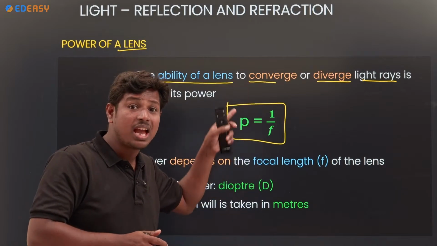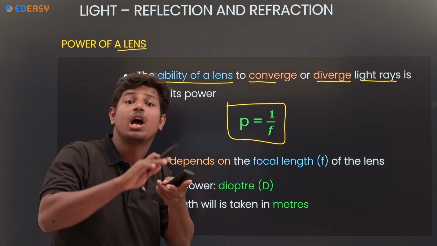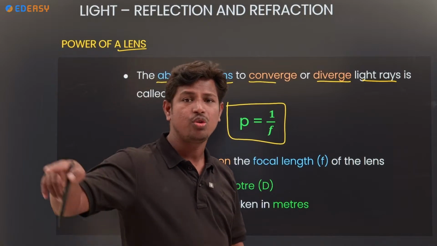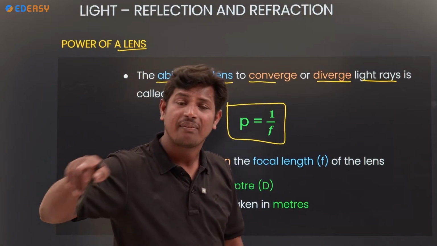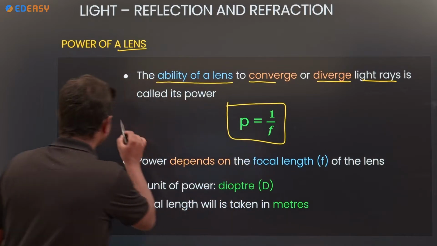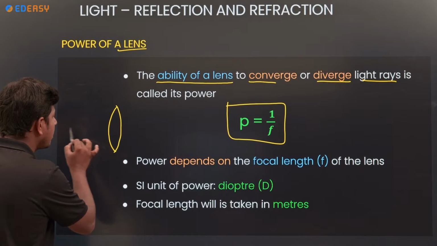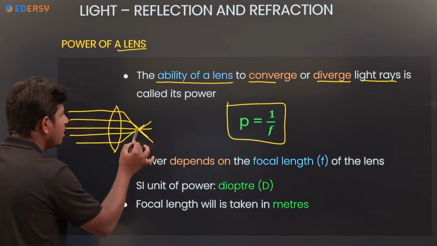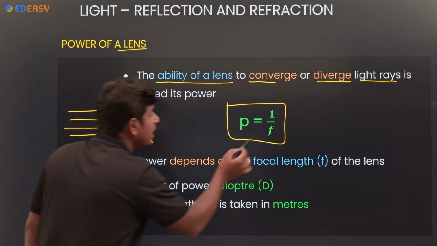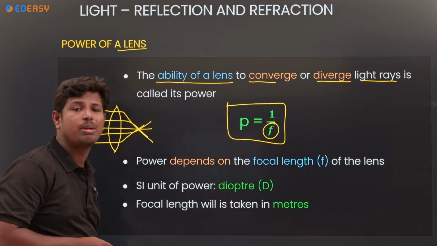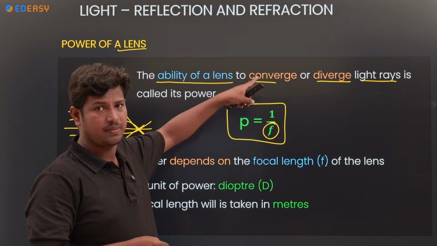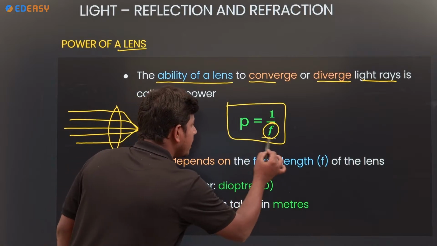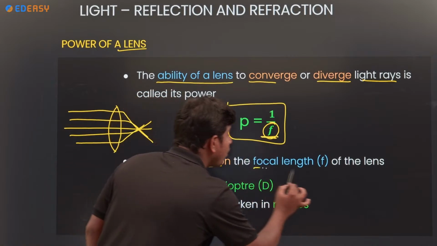Here also we have two lenses, a convex lens and a concave lens. For a convex lens combining, how much power is required? Here you are combining your two friends, so you also require power. Here also, the convex lens is for combining, so power is required. How can you calculate how much power? It's based upon the focal length. The ability of combining or diverging is called the power of a lens. So the formula: power of lens is equal to 1 by f. It completely depends on focal length only.